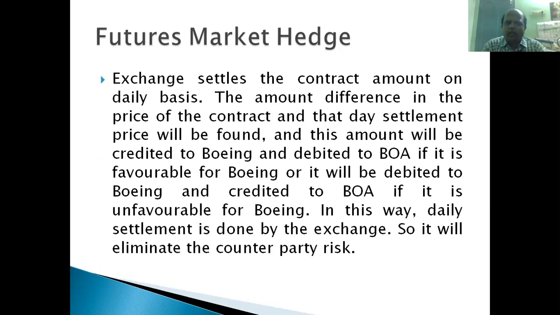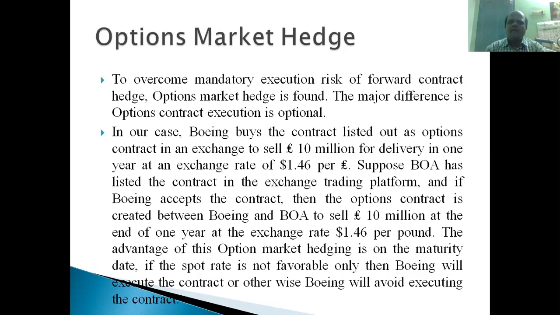Exchange settles the contract amount on a daily basis. On a daily basis, the difference between the price of the contract and the day's settlement price will be found, and this amount will be credited to Boeing and debited to BOE. If it is favorable for Boeing, it will be credited to Boeing and debited to BOE; if it is unfavorable for Boeing, the reverse. In this way, daily settlement is done by the exchange, so it will eliminate the counterparty risk, right?